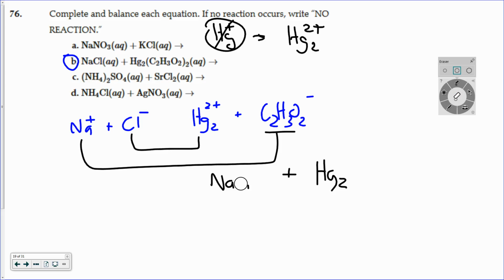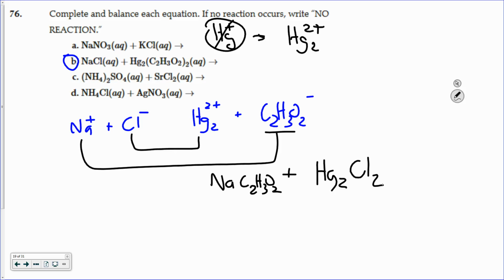Form sodium acetate. Sodium acetate, and then the mercury is going to go with the chloride. The chlorine's -1, mercury's +2, so it's going to be 2.